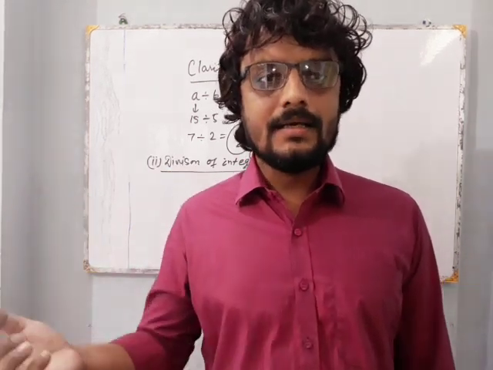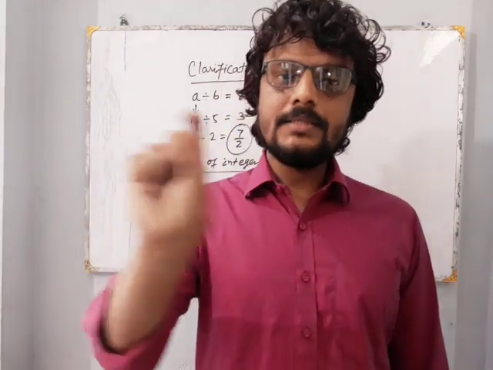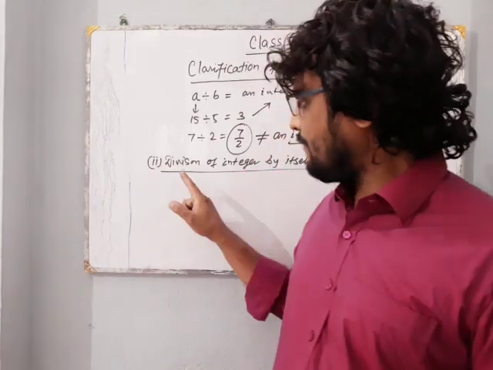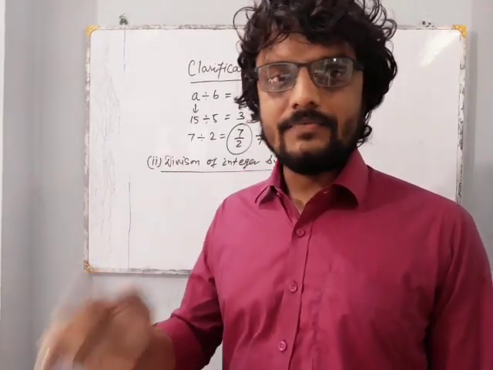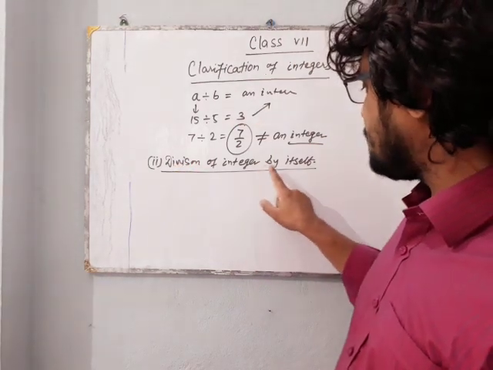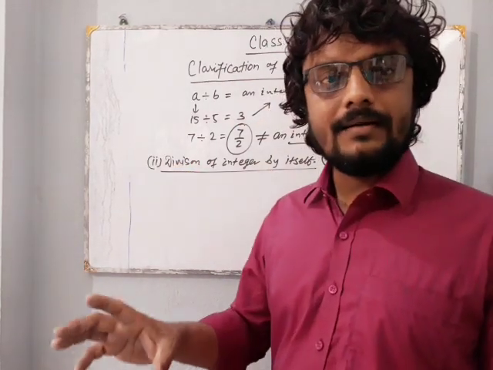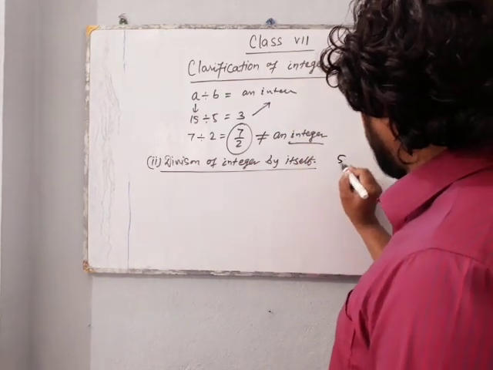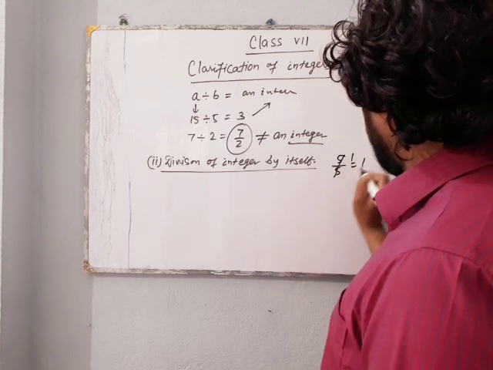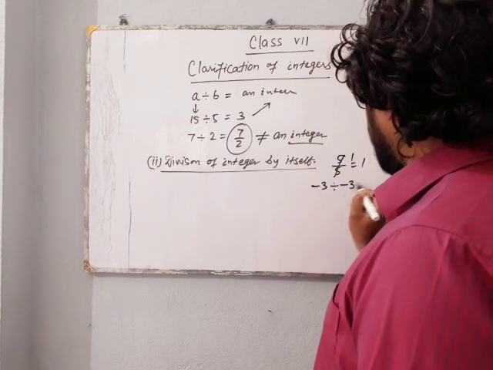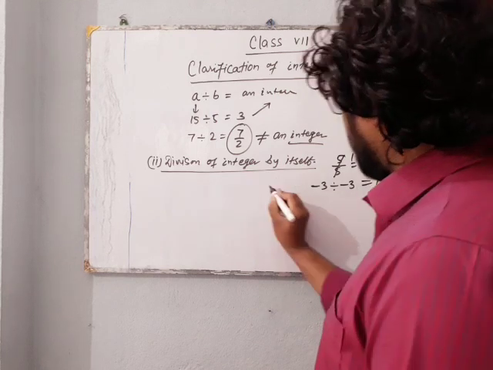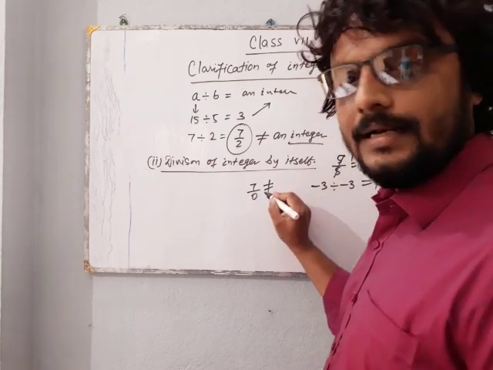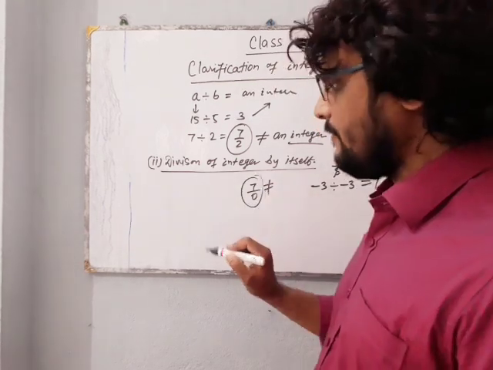That's why I did not cite this sentence in the previous class. But now I want to make it clear that we always have to take a non-zero number. We can say that when a non-zero integer is divided by itself, we get 1. Non-zero means 5 divided by 5, we get 1. Minus 3 divided by minus 3, we get 1. But if you write 7 divided by 0, we cannot get anything, because it is meaningless. So it is not valid here.